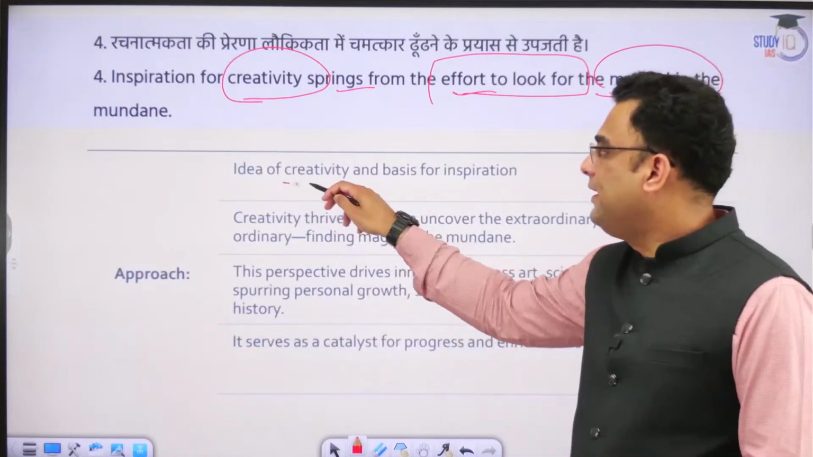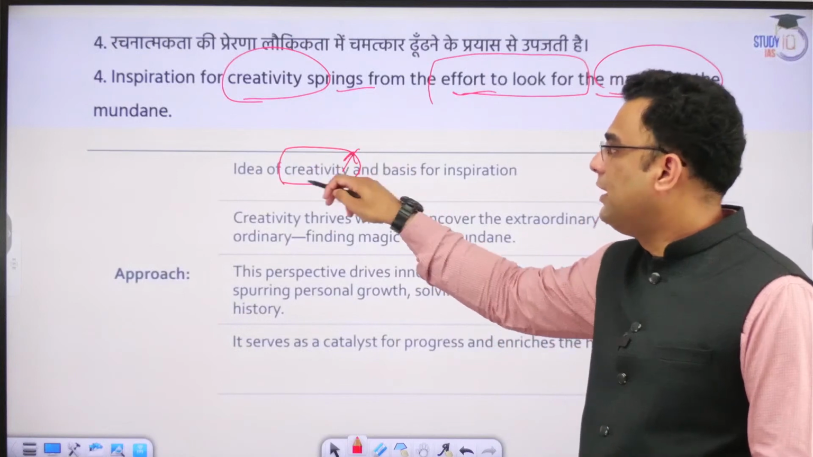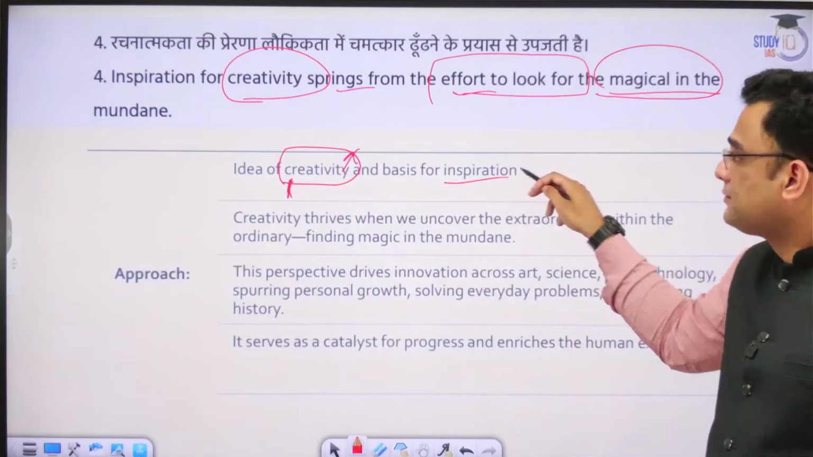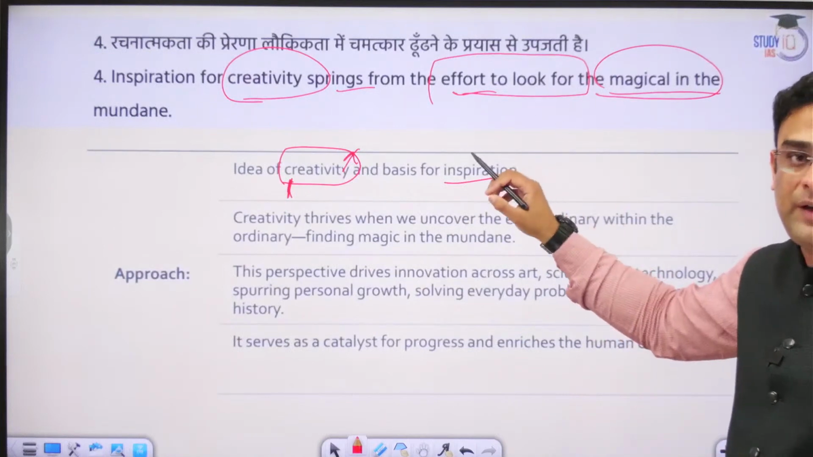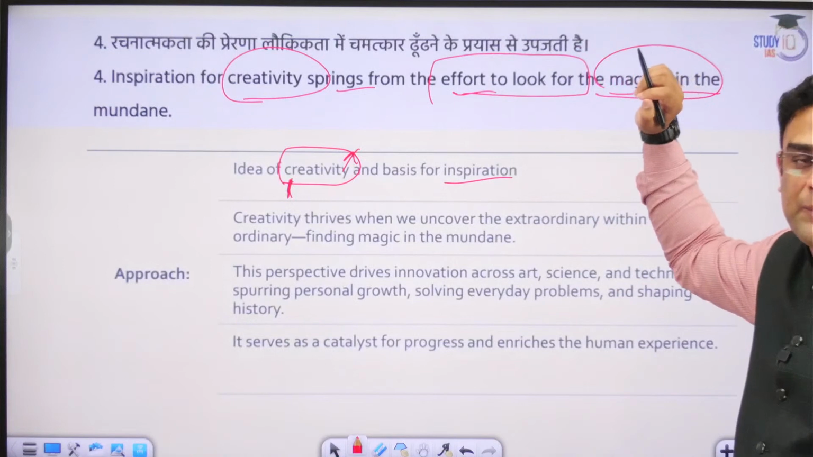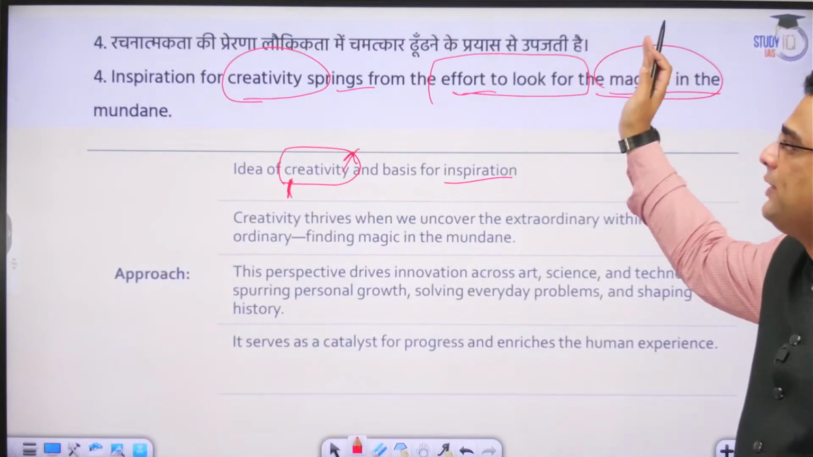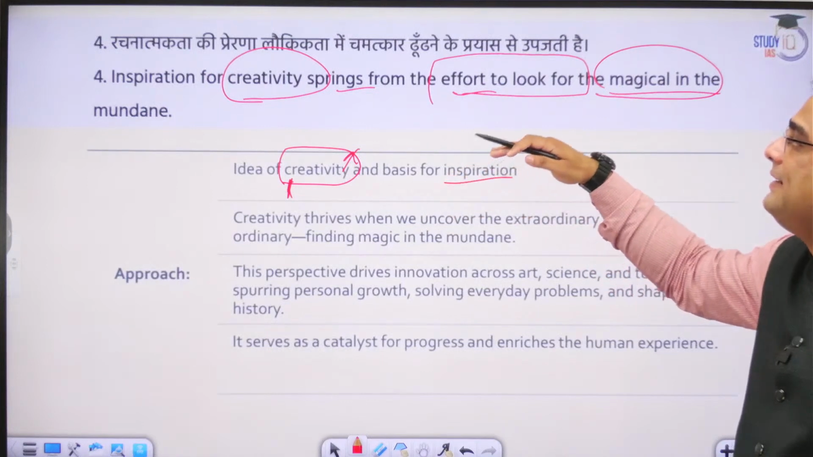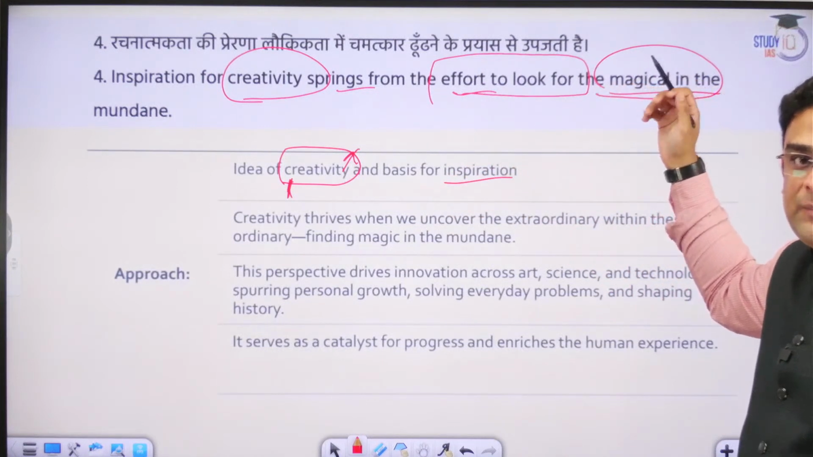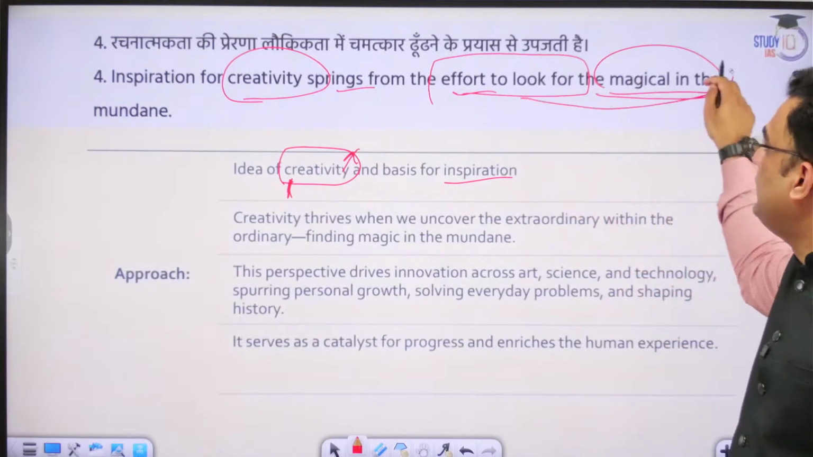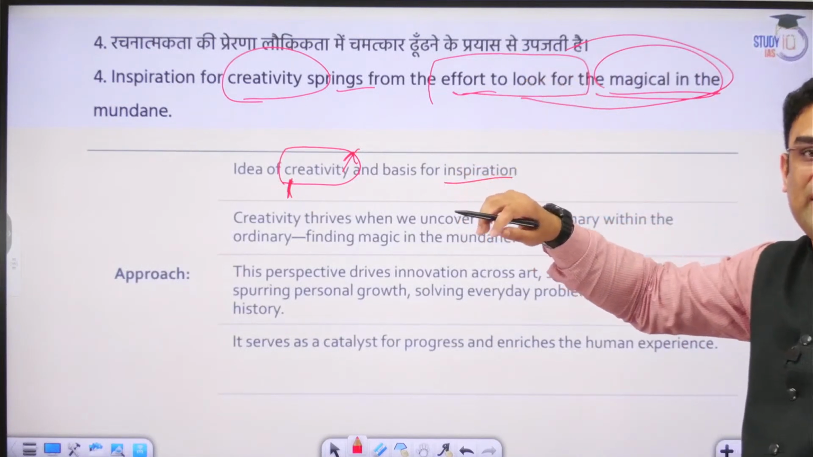Here we have to basically deal with the idea of creativity being inspired by what is hidden in the mundane. Okay, so there are two aspects over here. One is inspiration and second is creativity. The relationship between the two is the effort to see what is magical in the mundane.